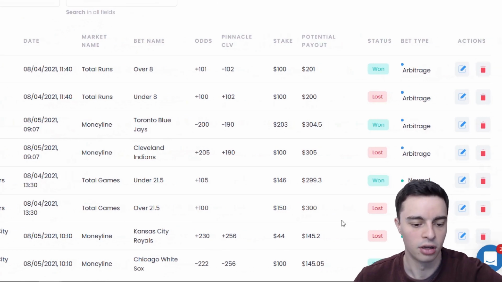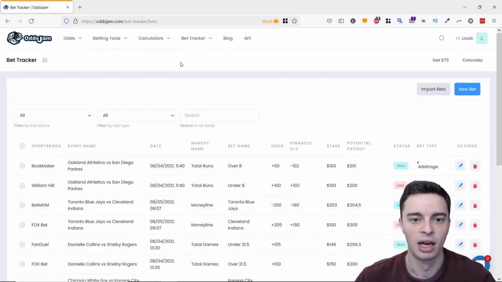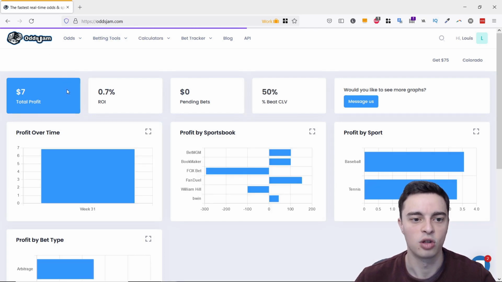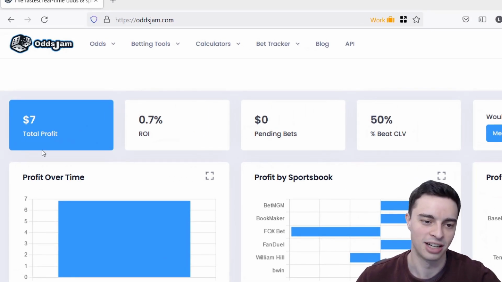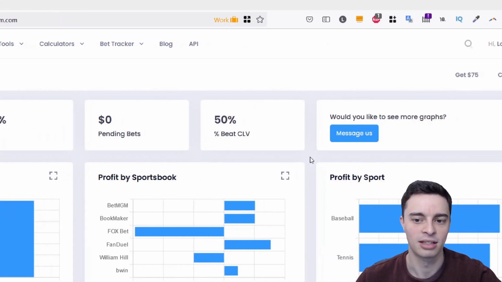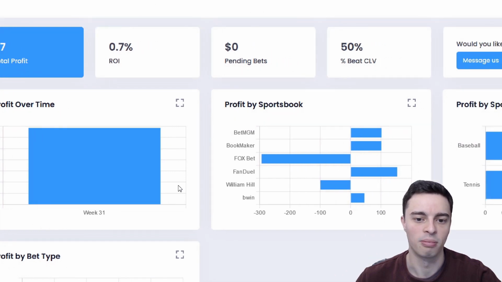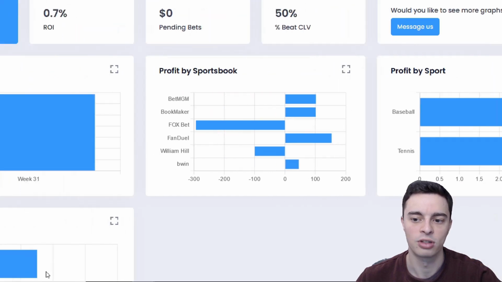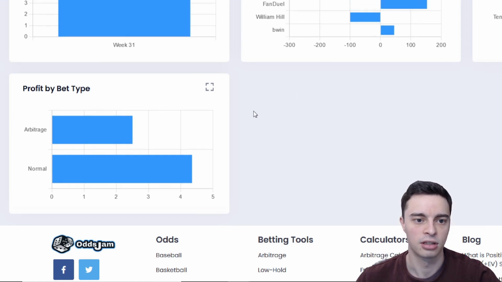On its own, this table, there's not a lot to gain necessarily from looking at this table, but the way that OddsJam packaged it all up, if we go back here to our main dashboard, is that here they use all of this to generate these graphs and these stats, such as your total profit. And I've only placed a couple of bets in this account, so you can see that there's not a great deal of profit there. Your return on investment, pending bets, how often you beat the closing line value, your profit over time, week to week, your profit by the different sportsbooks, your profit by sport, and then your profit by bet type as well. So yeah, that's quite useful.